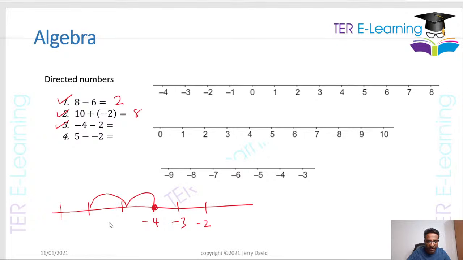Let's fix this number line here. I missed out 5 here. Minus 5, minus 6, minus 7, right? So minus 4, minus 2, I'm moving 2 places to the left. So therefore my answer is going to be minus 6, right?